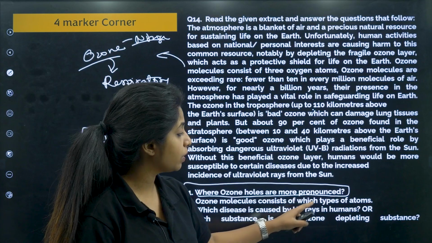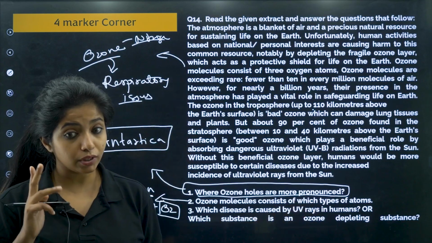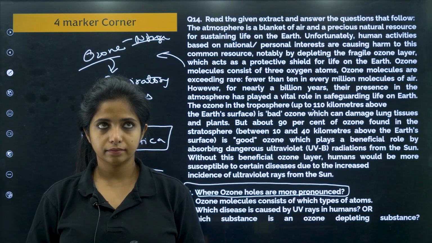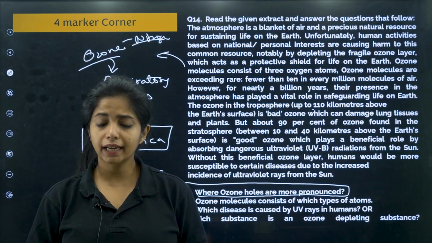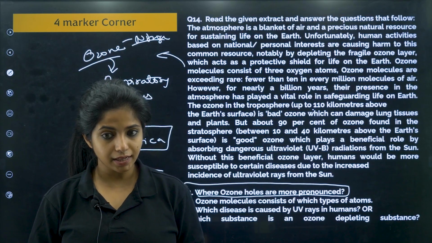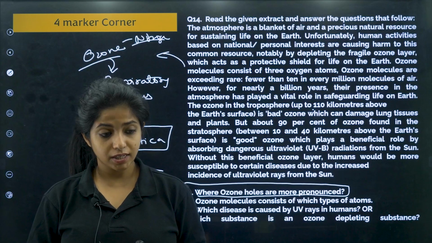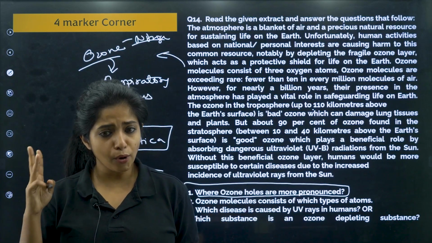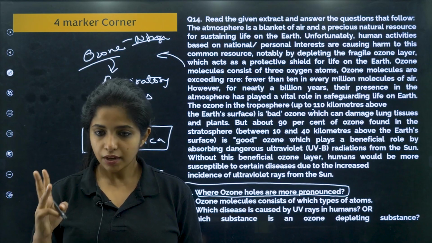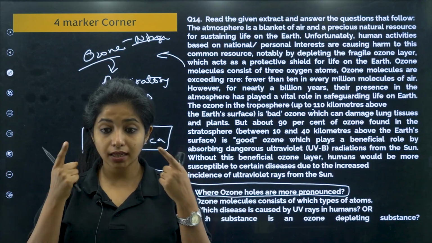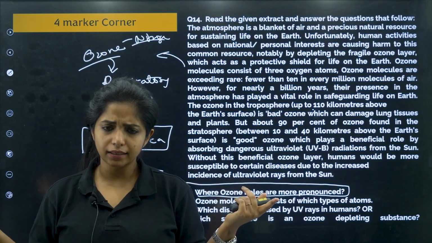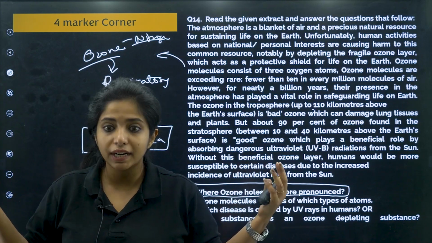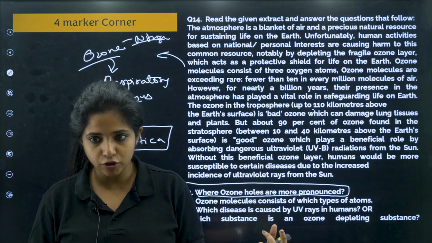Which disease is caused by UV rays in humans? I told you there are 3 things that you have to write. What are the 3 things? First thing, skin cancer. Second thing, cataract in the eyes. Third thing, immune deficiency. Always remember, 3 things you have to write: skin cancer, cataract, and the presence of immune deficiency. Your immune system is kind of deficient.